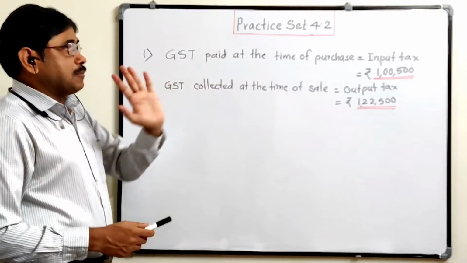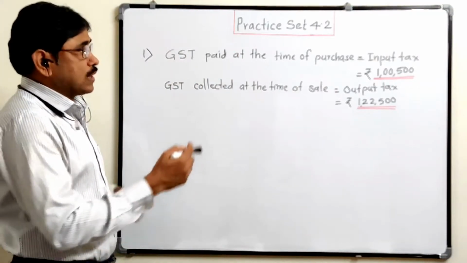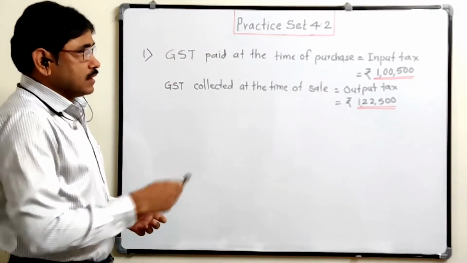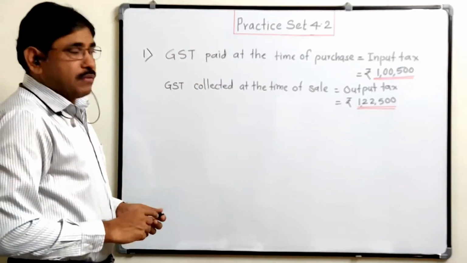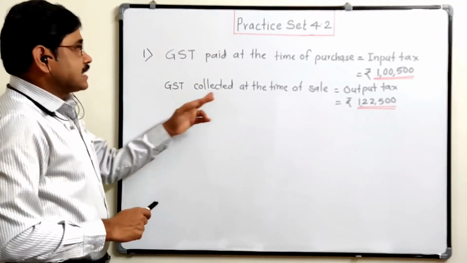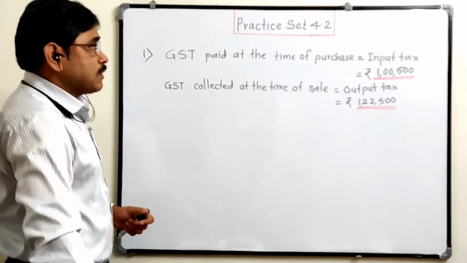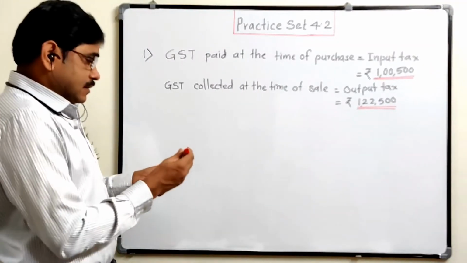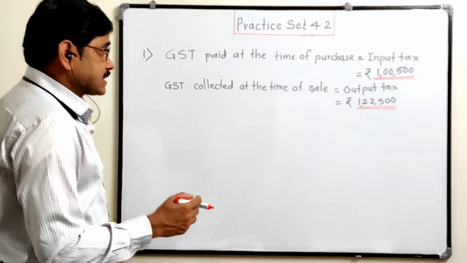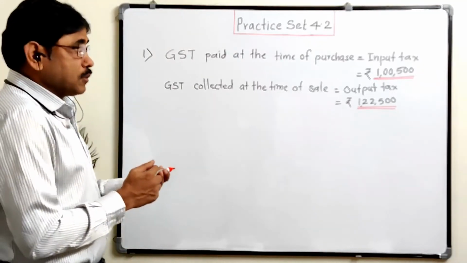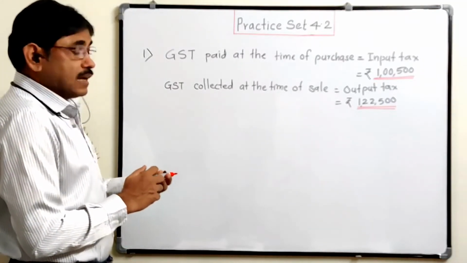So this is the first example. GST paid at the time of purchase by Chetana store, that is called input tax, is equal to 1,05,000, and GST collected at the time of sale is equal to this one. So first what we have to write? We have to write the input tax credit and GST collected.